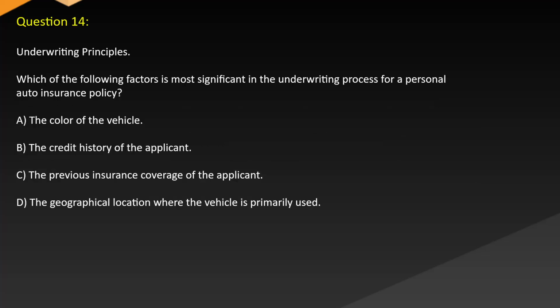Question 14. Underwriting principles. Which of the following factors is most significant in the underwriting process for a personal auto insurance policy? A. The color of the vehicle. B. The credit history of the applicant. C. The previous insurance coverage of the applicant. D. The geographical location where the vehicle is primarily used.